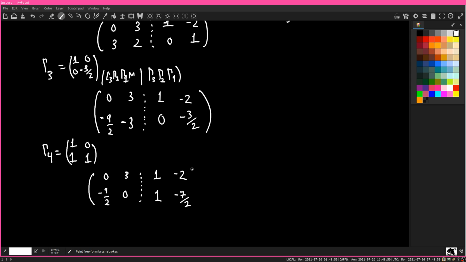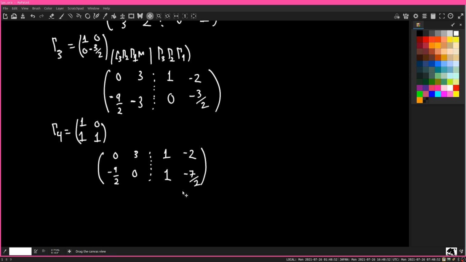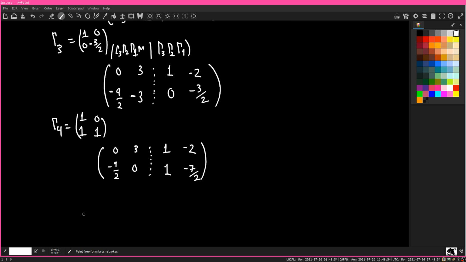Okay. I should probably keep Sage open, but oh well. Okay. And then what I'm going to do is first of all, I'm going to do a transpose. So I want x is equal to something, y is equal to something. So I'm going to transpose these two. Well, to get that, you just imagine what that does to the identity matrix. 0, 1, 1, 0.